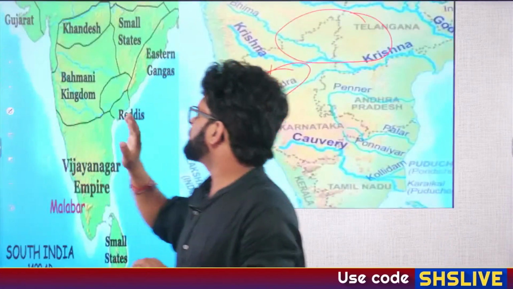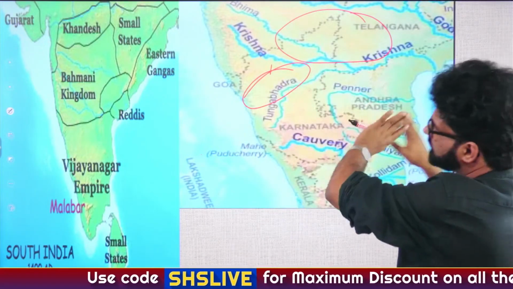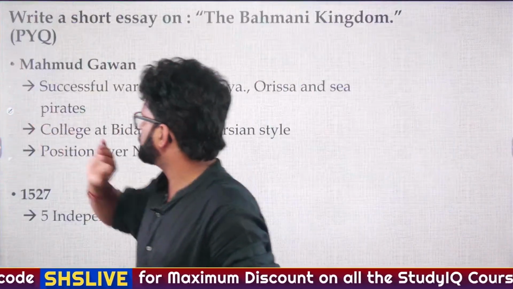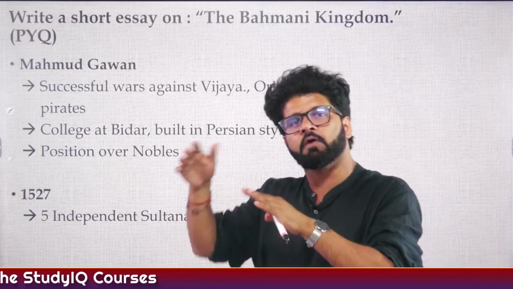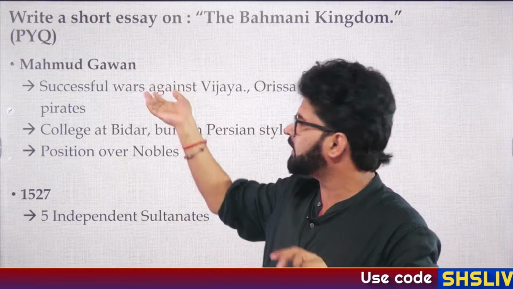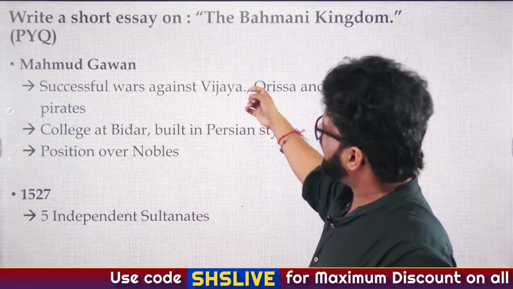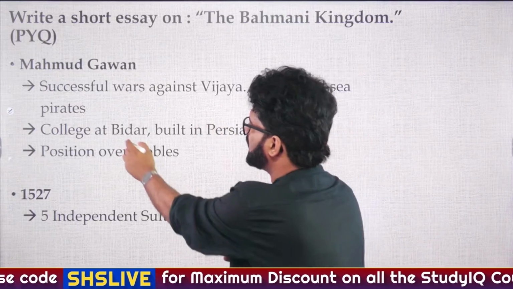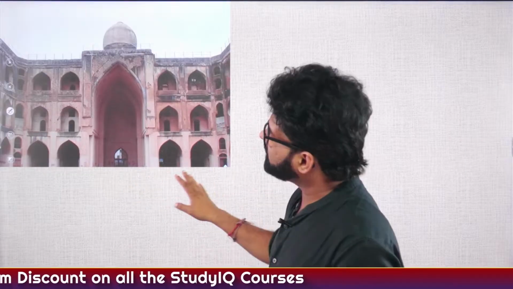So Marathwada region was also a region which they were contesting. Please pay attention to these maps. This will help you in different domains, not only history. So Mahmud Gawan, we have discussed, he was the noble during the period of Muhammad Shah III, 1463 to 1482. If I am not wrong, he was killed in 1481. One year after that, Muhammad Shah III also died of shock. Successful war against Vijayanagar, Odisha, as well as sea pirates. College at Bidar, we have seen how that college used to look.